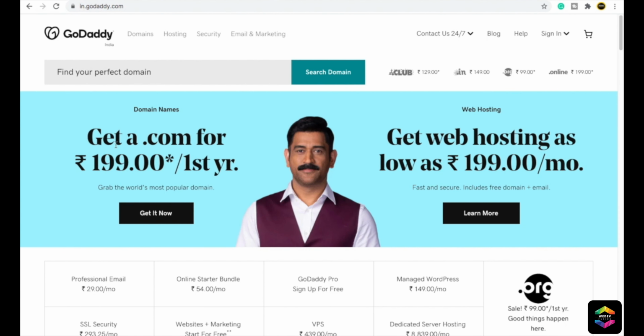Now according to your country, it will take you to your currency website. I am from India, so you can see they have taken me to in.godaddy.com, that means the India GoDaddy website. No problem, all processes are the same, the only difference here will be the currency. I will be able to see all the domains in my currency. So if you are from the US, you can see US dollars. If you are from some other country, GoDaddy will automatically take you to that website. Okay, do not worry.